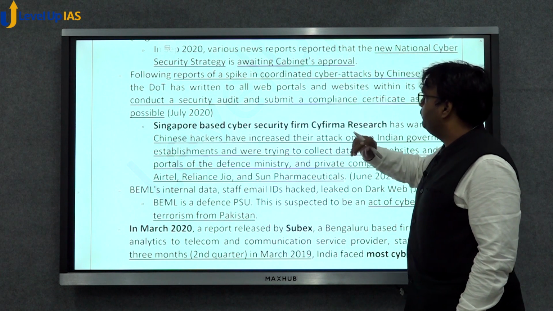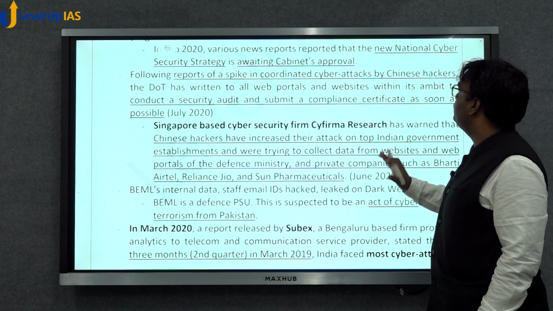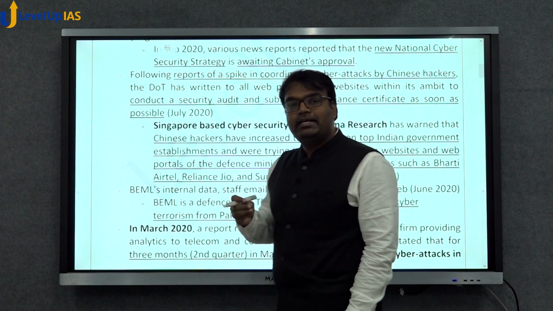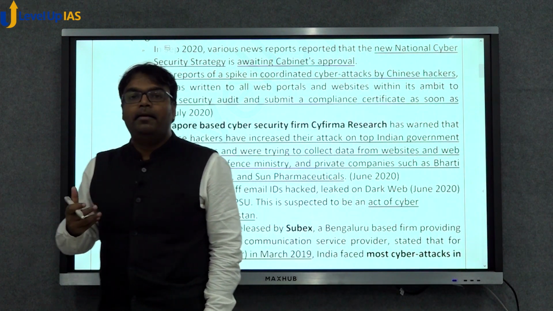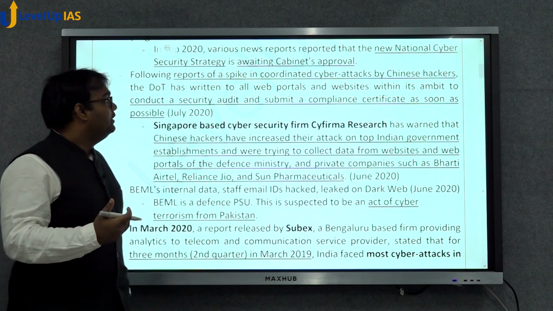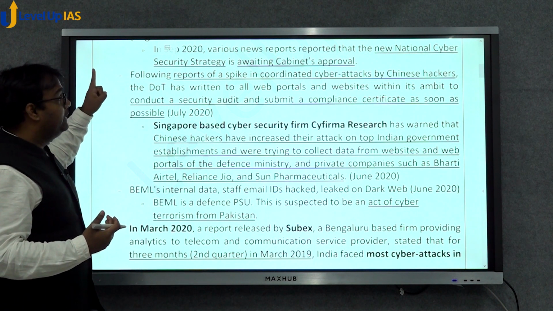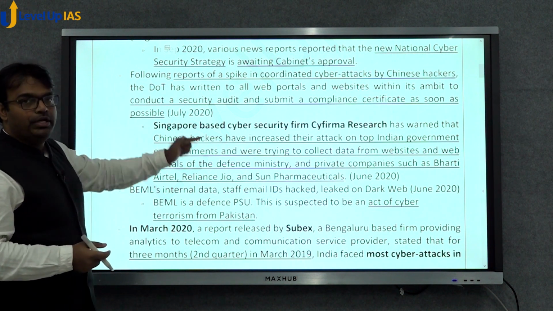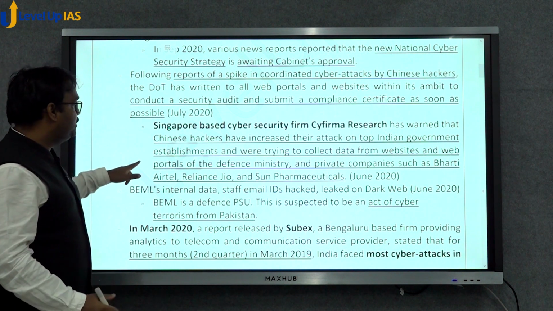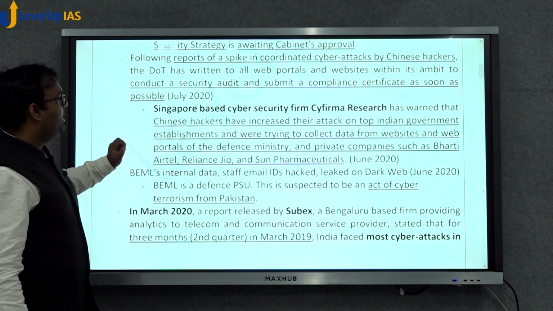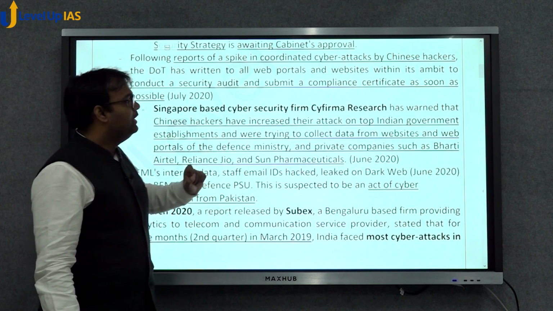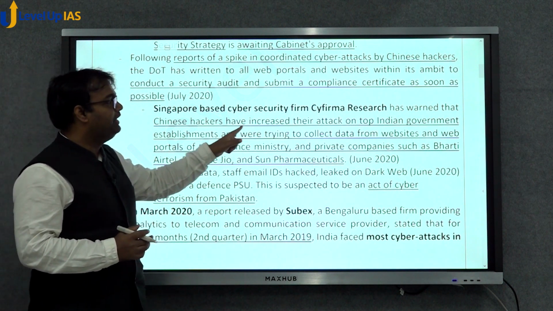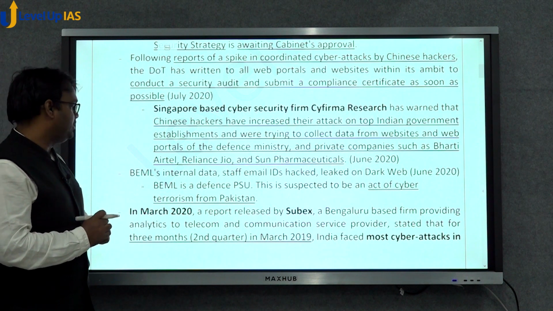Then there was another news item in July 2020, which said that after the border tension between India and China went up and India started banning a number of Chinese apps, the cyber attacks by Chinese hackers on Indian sites have increased. This was also agreed by a Singapore-based cybersecurity firm, Pharma Research, which said that Chinese hackers have increased their attacks on top Indian government establishments.